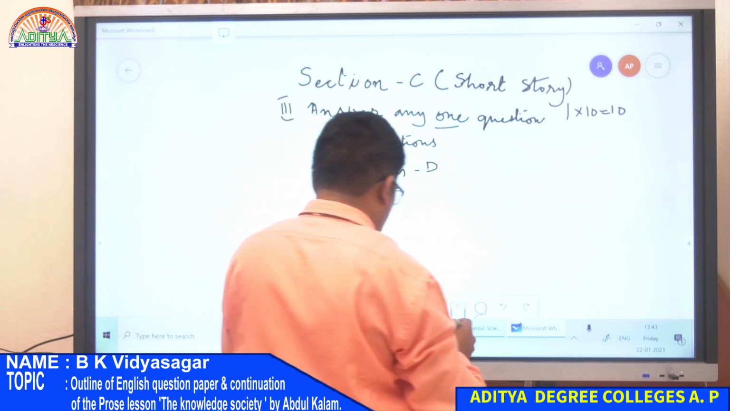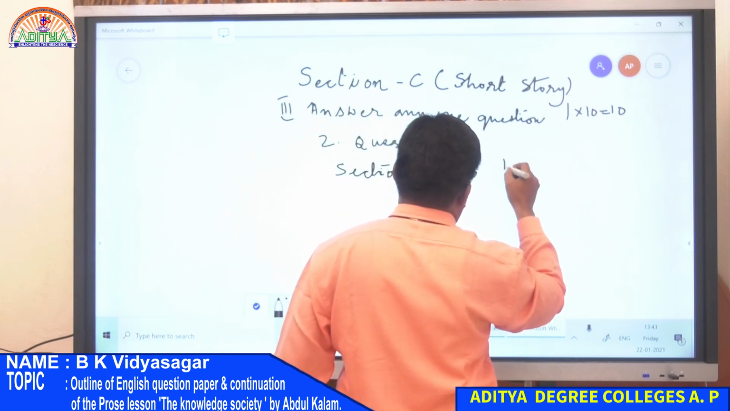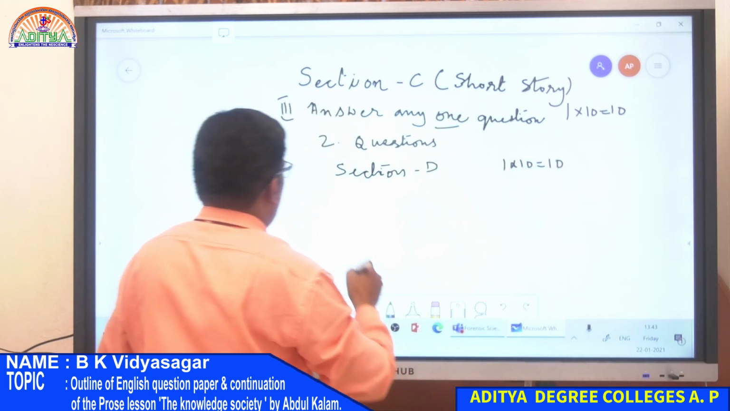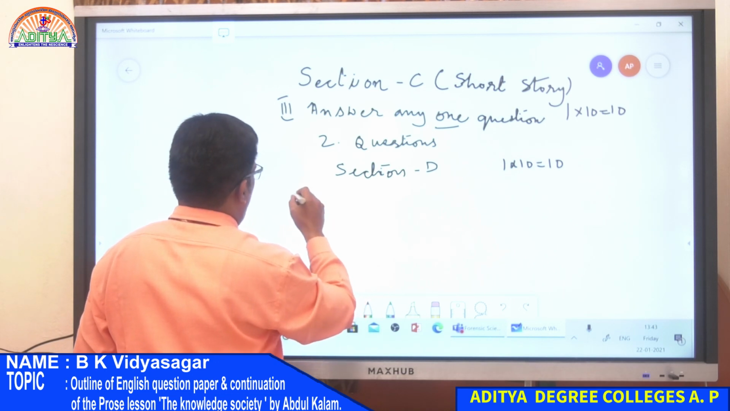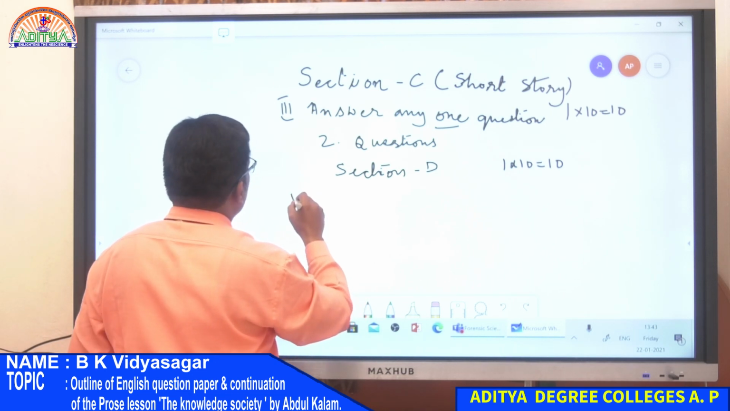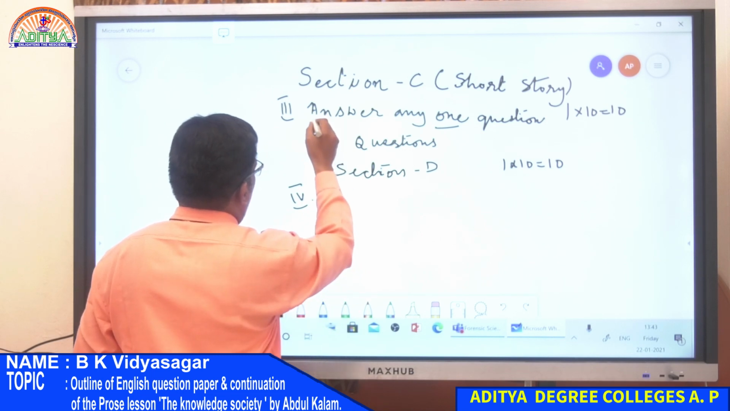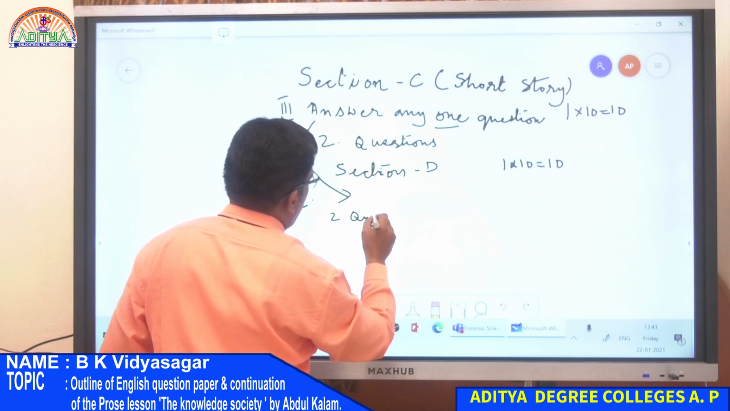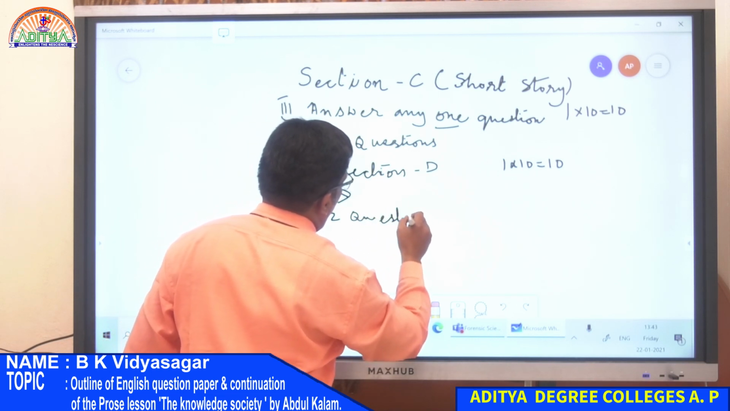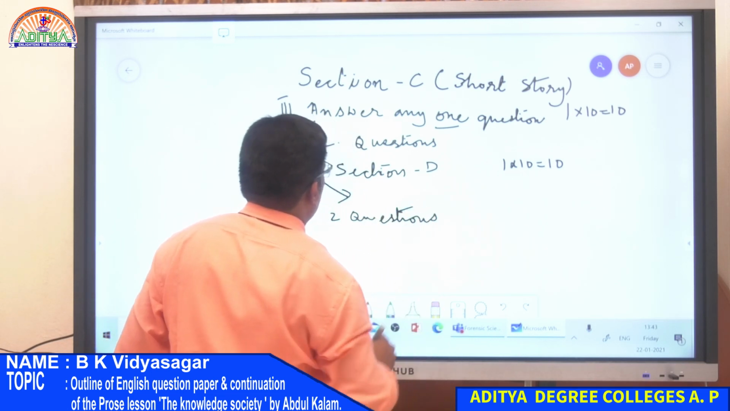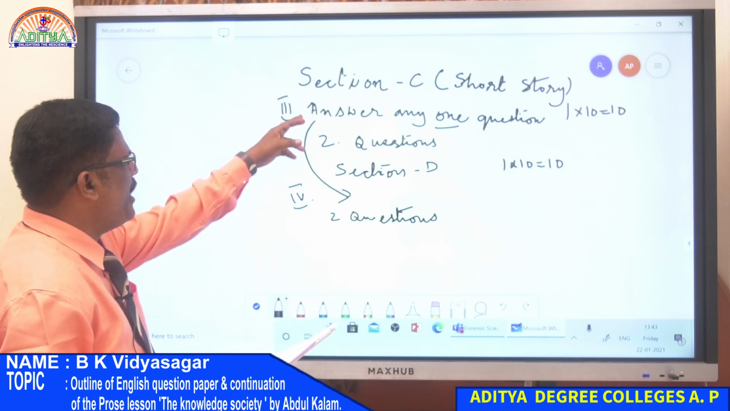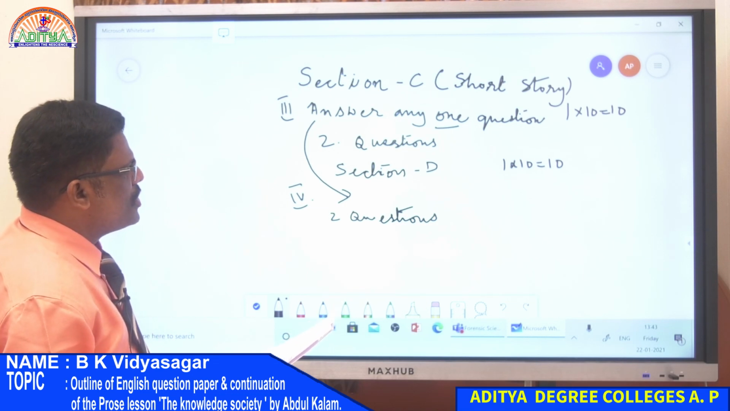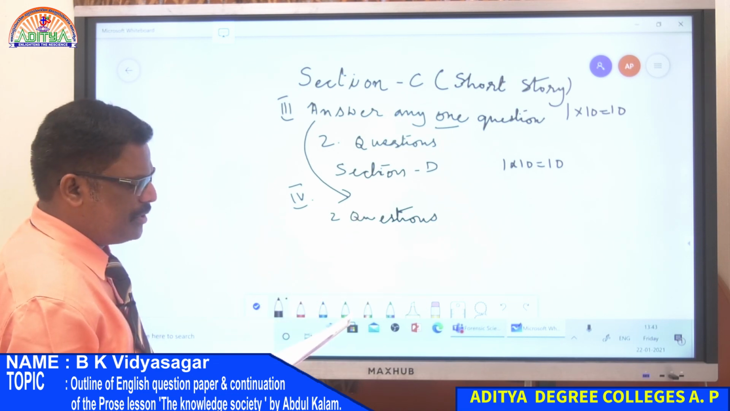The same procedure for section D. You have 1 into 10, which is equal to 10. Answer any one question. They'll give you 2 questions. So section A, section C, section D: 30, 40, 50.